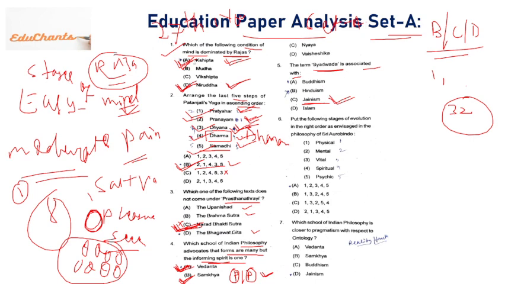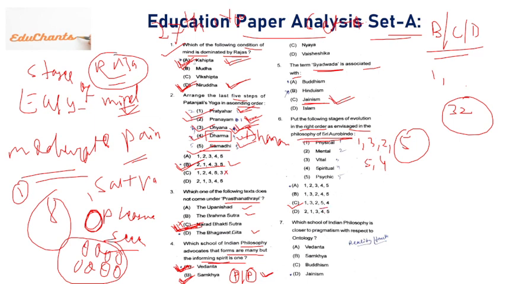Then sixth question. Sixth question is multiple. You have to find out the correct order of the evolution of the philosophy of Sri Aurobindo, 5 stages of evolution, right? According to this, the answer would be C. Why? See that. First is physical, right? Then vital, third one. Then is your mental, two. Then the last one is spiritual. That is why definitely then psychic and spiritual. 1, 3, 2, 5, 4, right? 1, 3, 2, 5, 4.